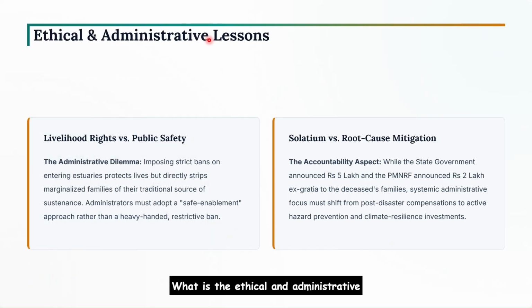What is the ethical and administrative lesson that we are learning here? So instead of imposing strict bans on entering the estuaries to protect life, we have to adopt a safe enablement approach rather than a heavy handed restrictive ban, because when we restrict them, it will directly strip these marginalized families of their traditional source of sustenance.